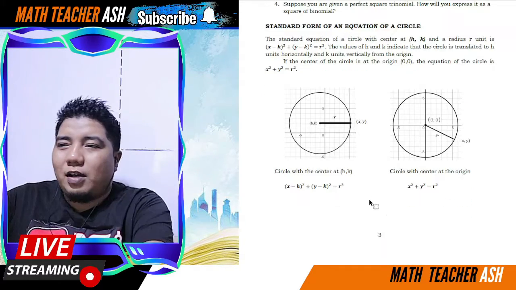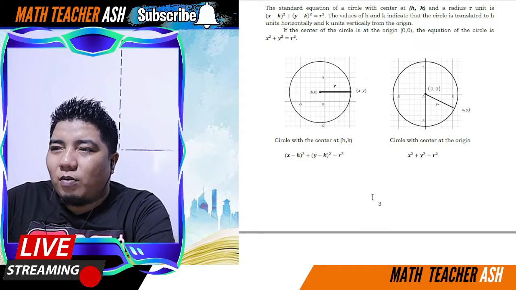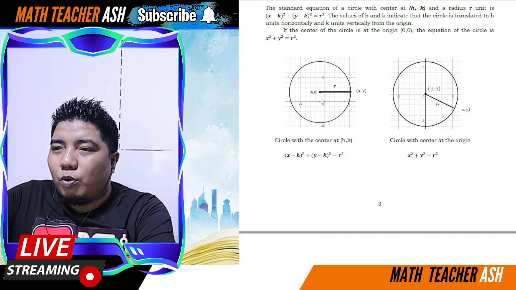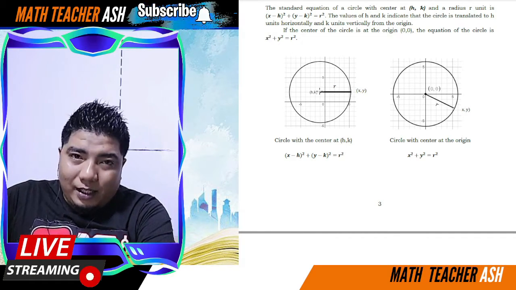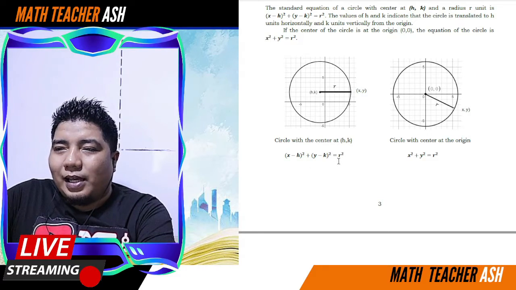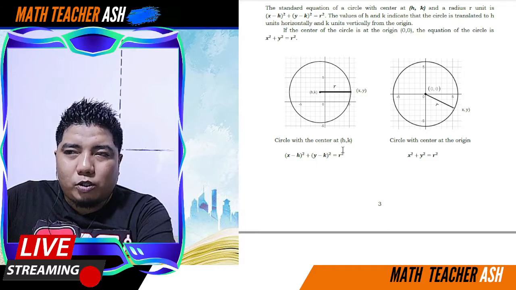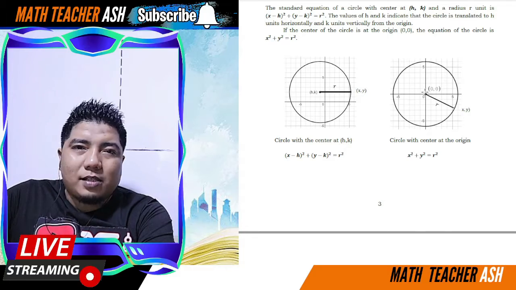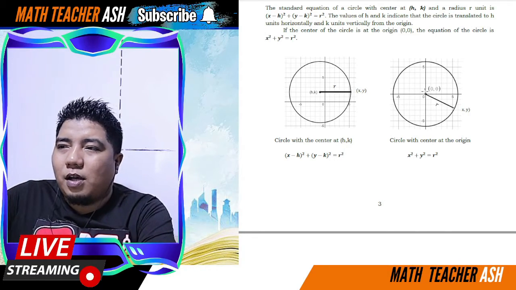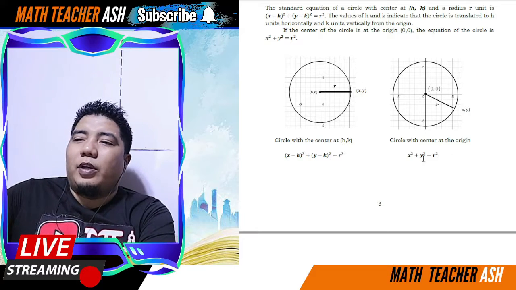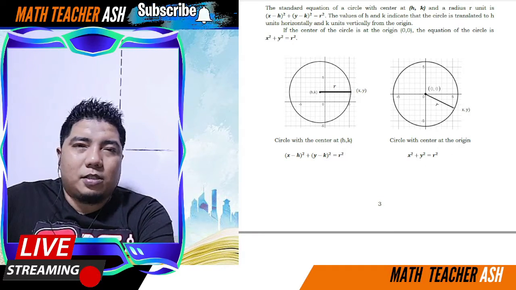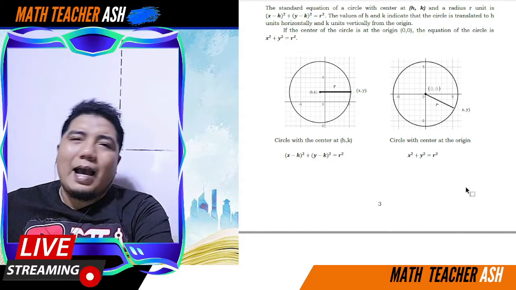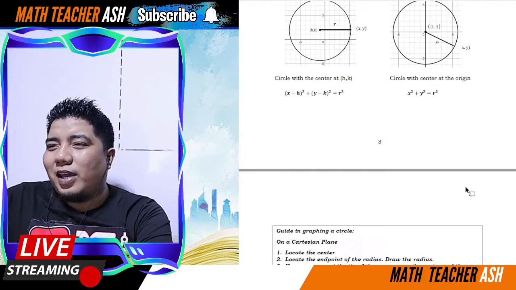So, example, we have here, my dear math learners. Okay, so I hope nakikita nyo ito ng klarong-klaro. So, we have here a circle in which yung center ay wala sa origin kasi nandito yung origin, right? Okay. So, if this is the case, your equation of the circle will be expressed like this. X minus H squared plus Y minus K squared is equal to R squared. Pero kapag yung circle mo, ang center niya ay nasa origin, meaning nasa 0, 0 na ordinate, therefore, your equation of the circle is just X squared plus Y squared is equal to R squared. Napakadali lang, my dear math learner. Easy, right? Okay, easy lang talaga.